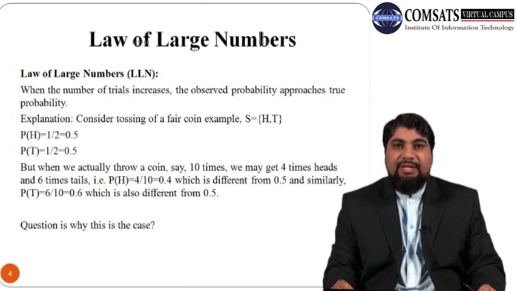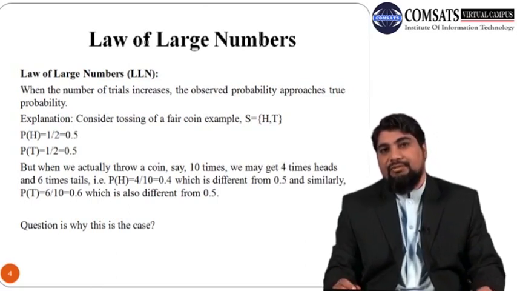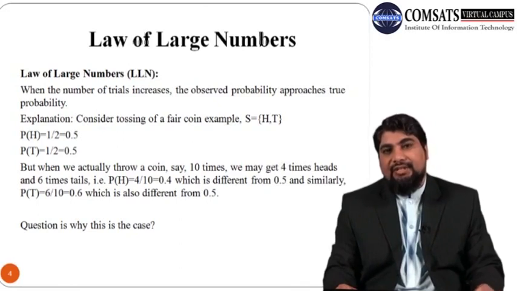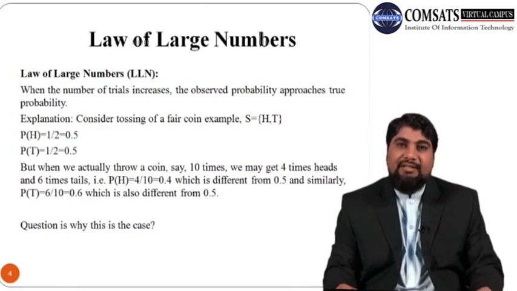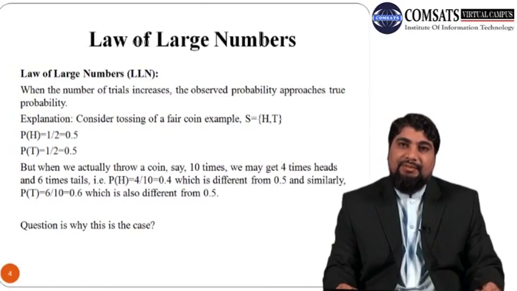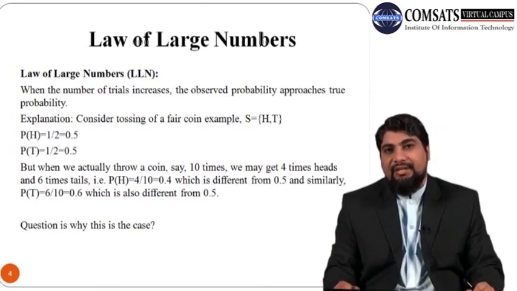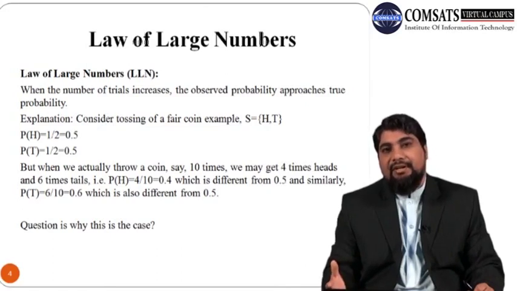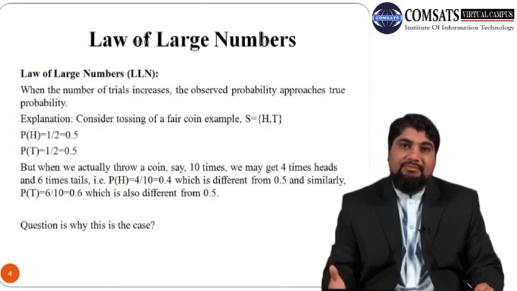But what happens when we actually throw a coin? So when we actually throw a coin, suppose we throw a coin let's say 10 times. As far as the calculations in the researcher's mind are concerned, if we throw a coin 10 times, then one should see 5 heads and 5 tails, if the coin is fair. But what happens in real life is that when we throw a coin 10 times, it may be the case that 6 times head occurs and 4 times tails occurs.